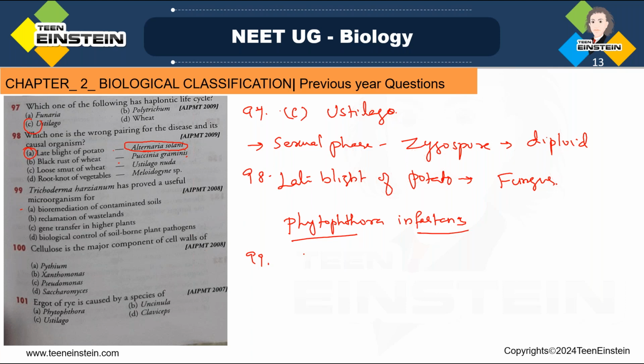Some common fungal inhabitants are present in the soil, and they help to combat diseases caused by soil-borne plant pathogens. This Trichoderma harzianum is found in damp soil.